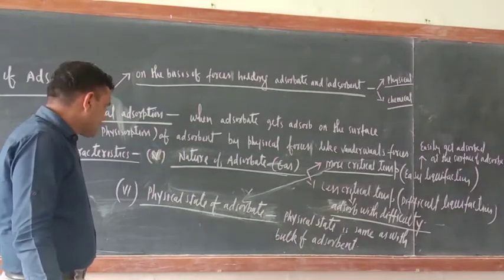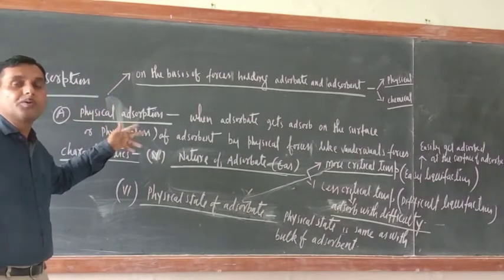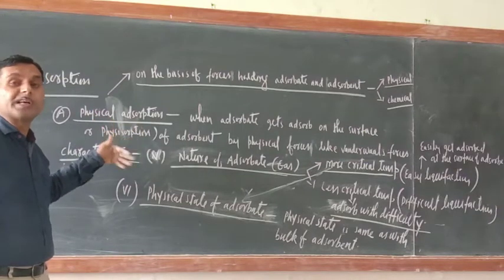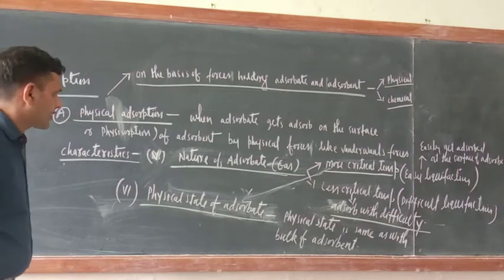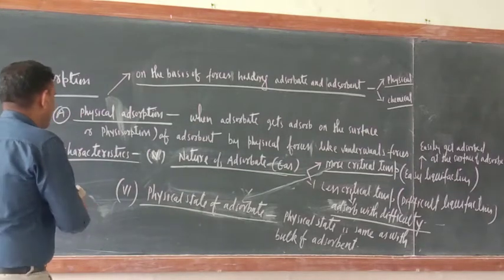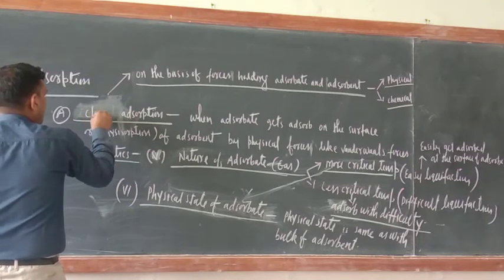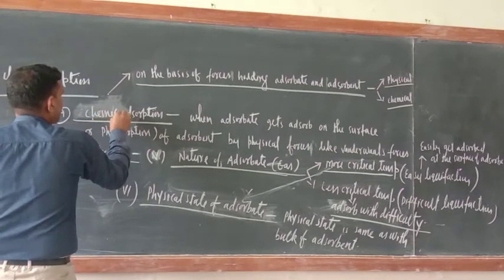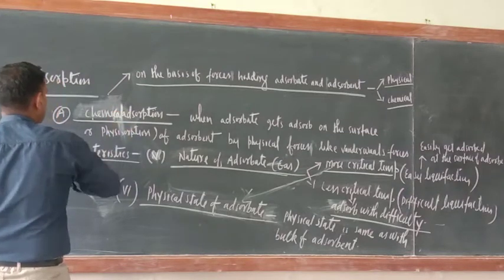Now on the basis of the same points, the same parameters, I have to teach you the characteristics of chemical adsorption. So just try to understand here. Here what is written? Physical adsorption. So now write down here chemical adsorption.